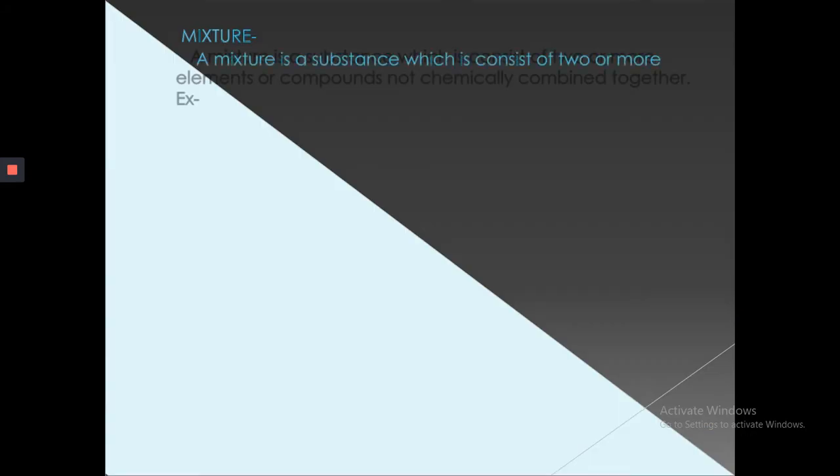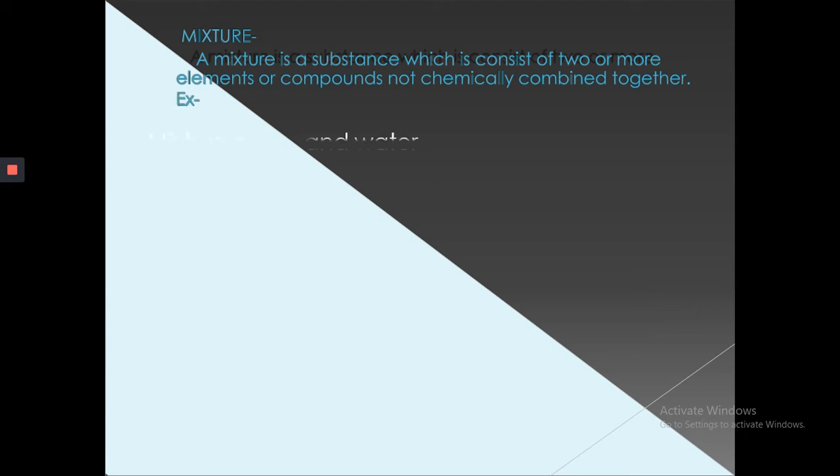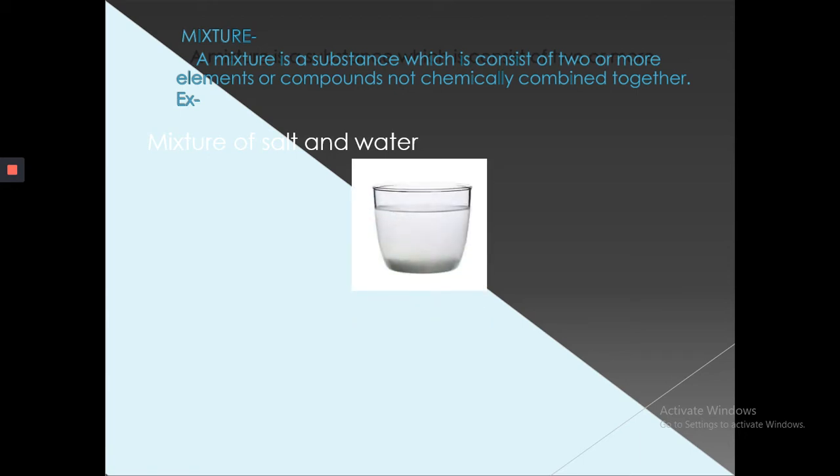What is a mixture? A mixture is a substance which consists of two or more elements or compounds, but these elements and compounds are not chemically combined together. For example, a mixture of salt and water. In this mixture, salt and water both are components of the mixture, but these two components are not chemically combined. That's why this is an example of a mixture.